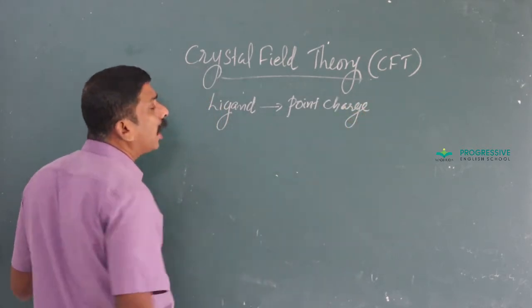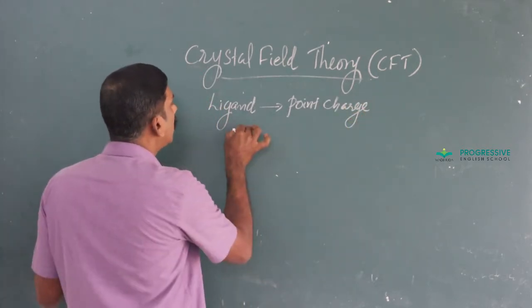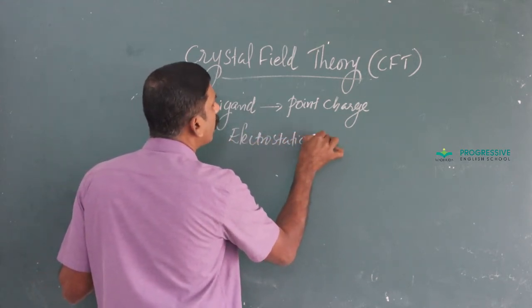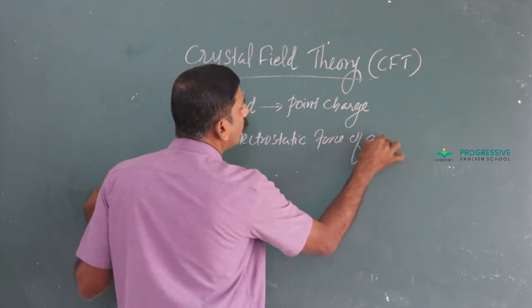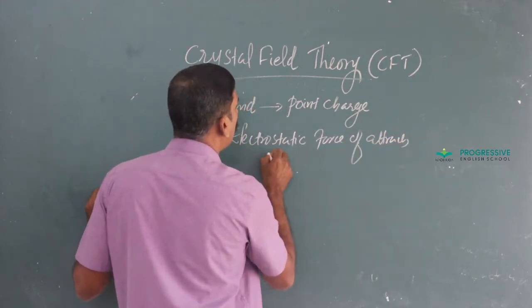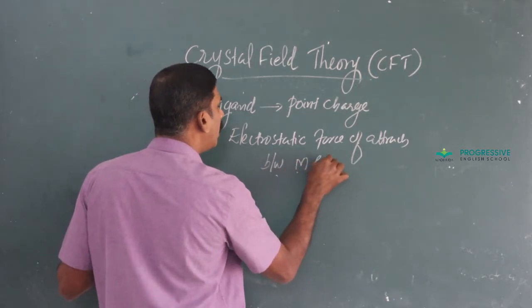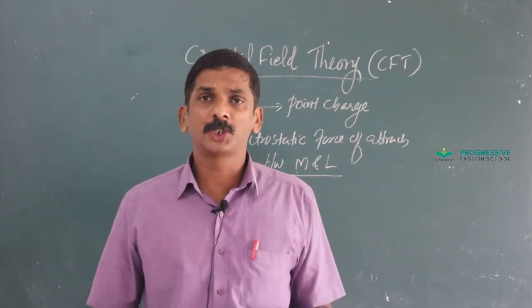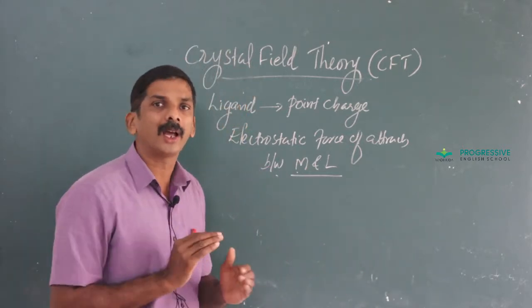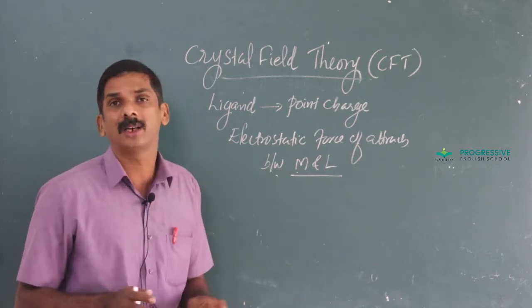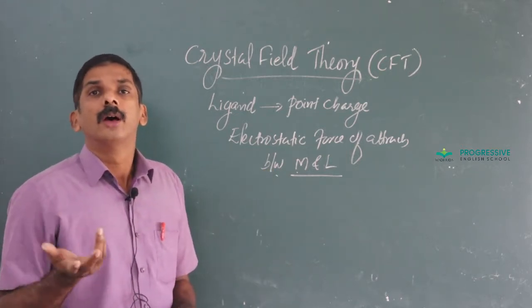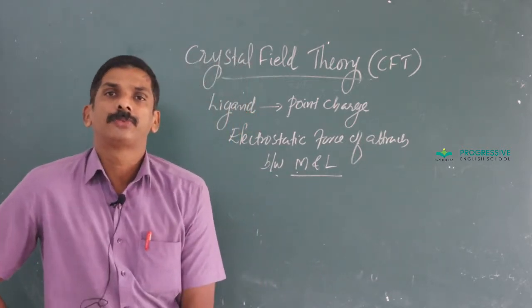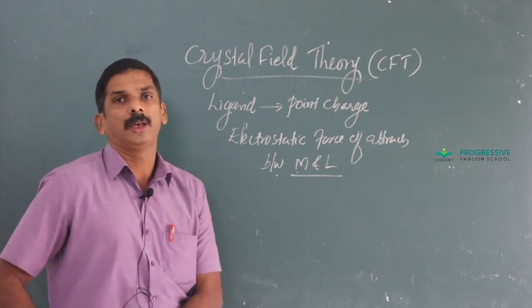Ligands are considered as point charges and there exists an electrostatic force of attraction between the metal and the ligand. That is, the metal-ligand bond is purely ionic, or an electrostatic interaction exists, and it doesn't consider the covalent nature of bonding. That is one of the major drawbacks of crystal field theory.